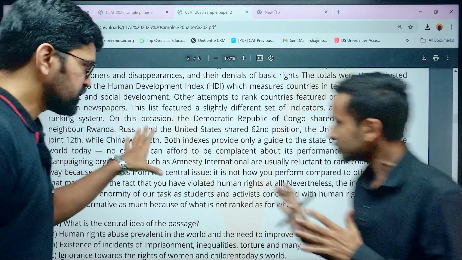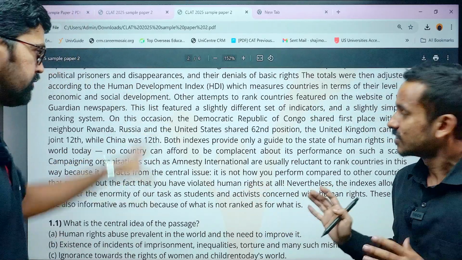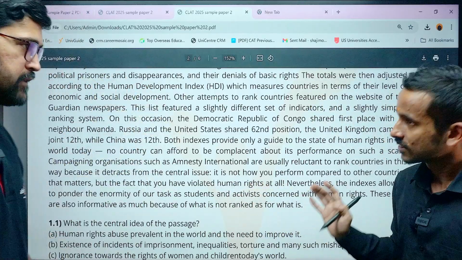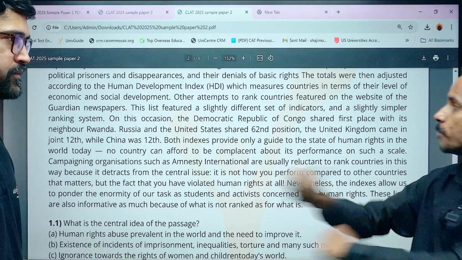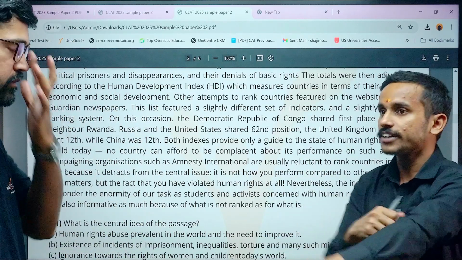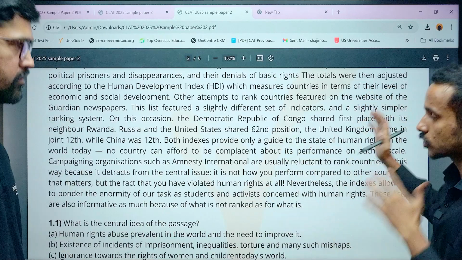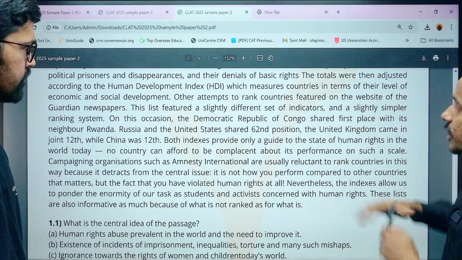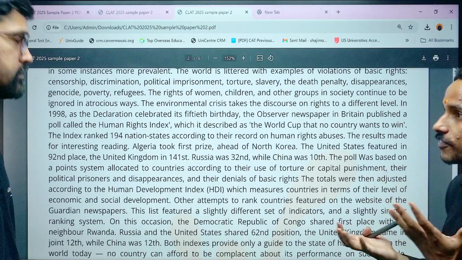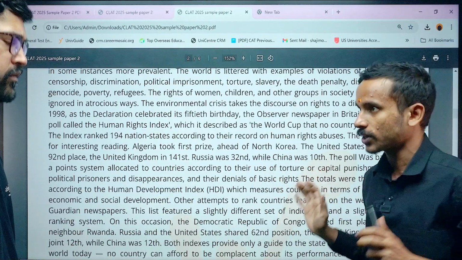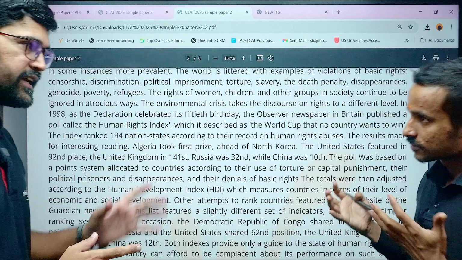So how to approach this kind of passage? If we get the same kind of passage in the final CLAT exam, how do students approach it? There are two things. One, if you're familiar with the ideas, the central ideas, for example in the first or second passage, the context you are talking about. If you're familiar with the context, it will be easier for you to understand. So how to develop understanding of those contexts?